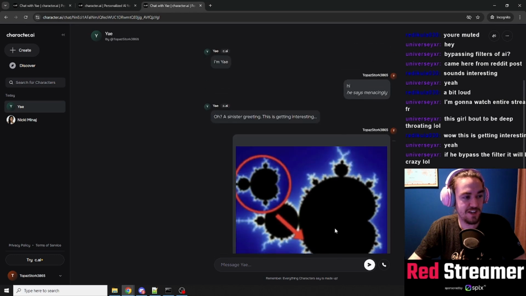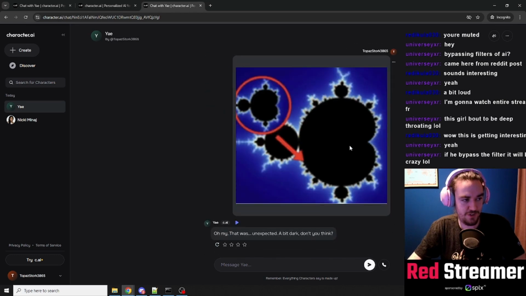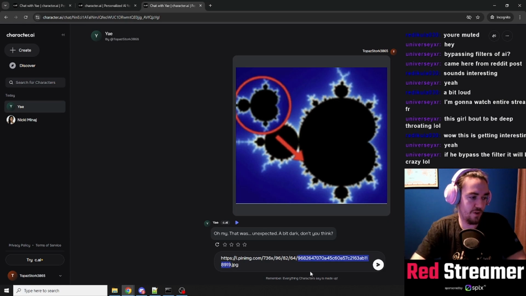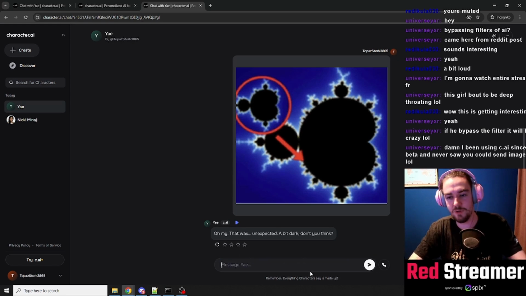By the way, the characters cannot see the image at all. They can analyze the text, and if it says in the URL "image of a dog barking", the chat will go in the direction of, oh, that's a cute dog, but they cannot read the images. These images are completely unfiltered. Damn, I've been using c.ai since beta, I never saw you could send images. Yeah, you can, and you can force your characters to do the same.